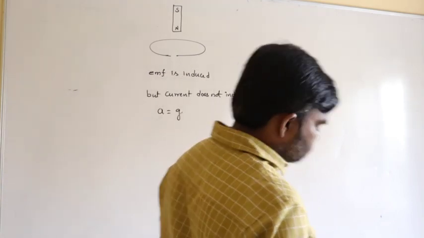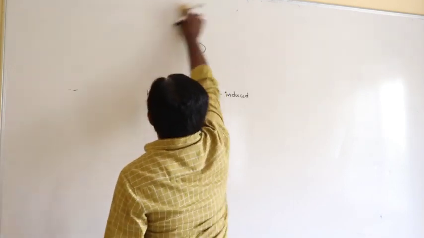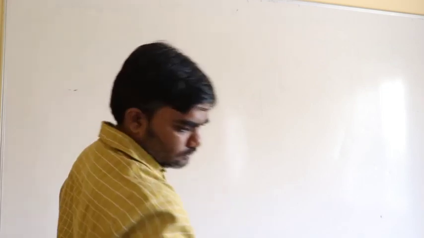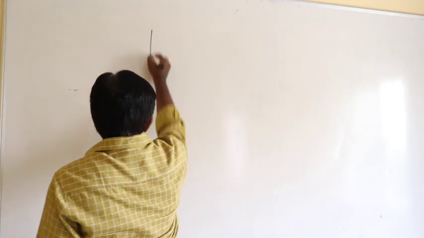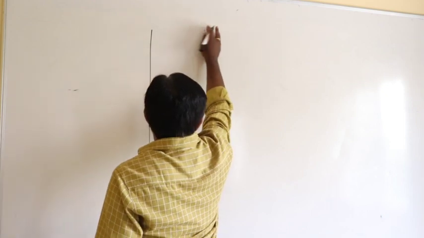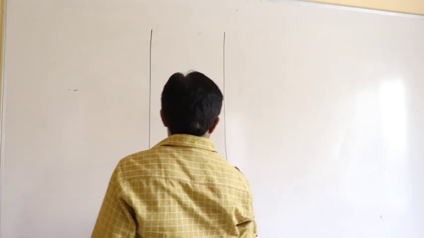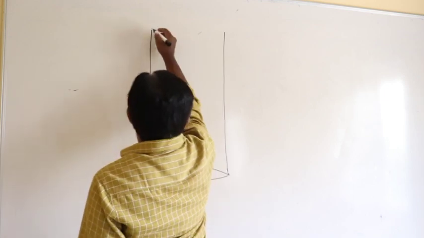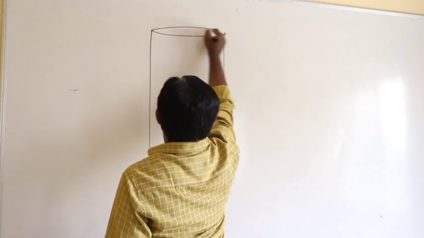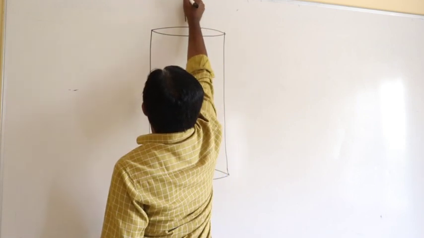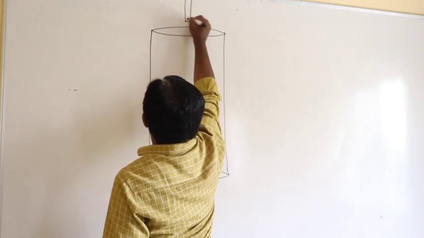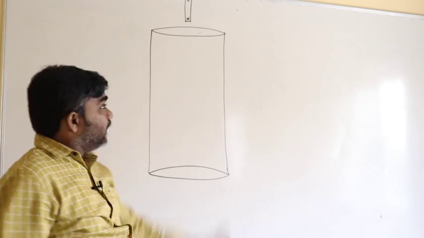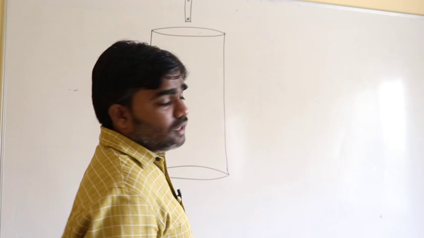And one more thing. For example, take a long cylindrical column, and the magnet is dropped inside it, with north pole and south pole.